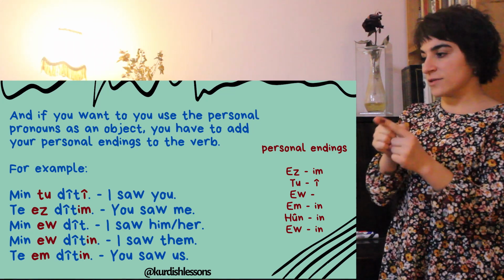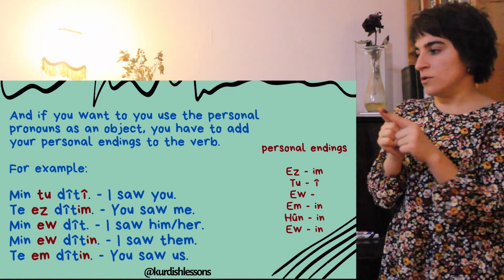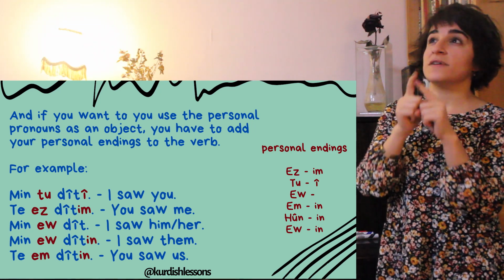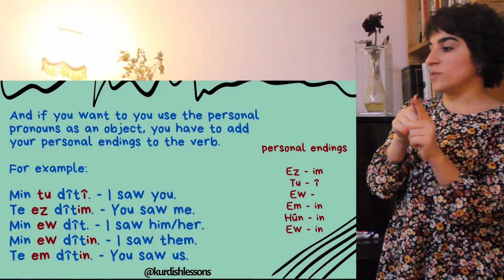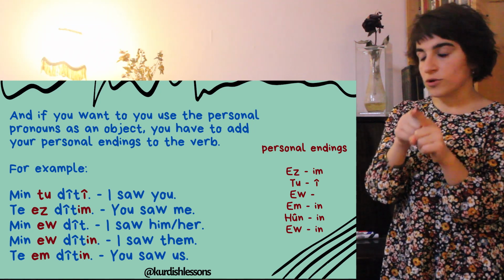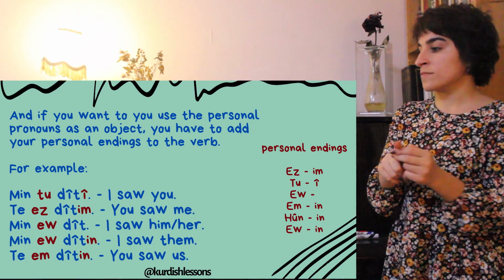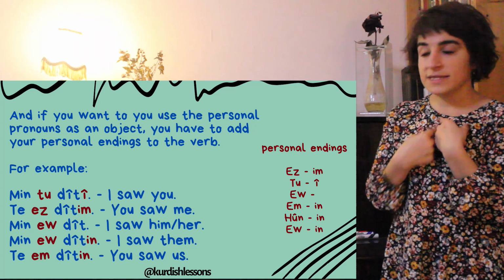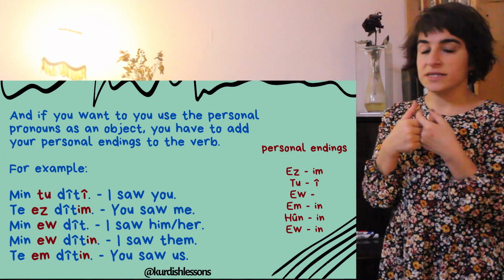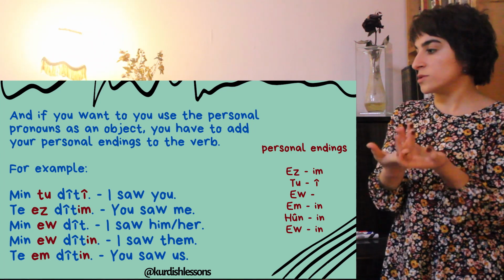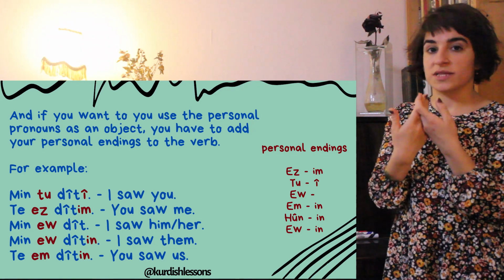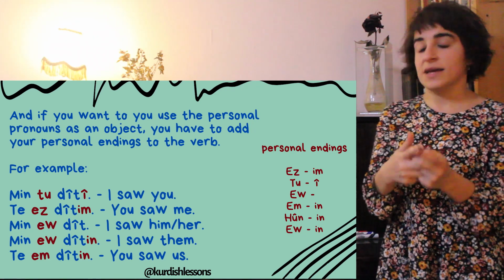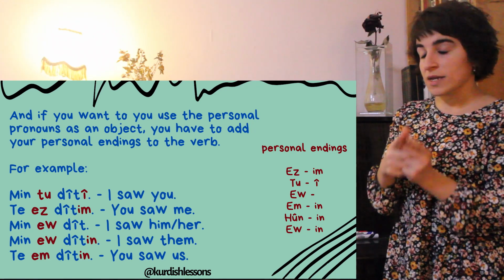For example, second one, "te as ditem." Okay, we said it is transitive and past, so it will be oblique pronouns. That's why it is "te as." Okay, it's absolute object, fine. Ditem, this is for first person personal endings. Okay, it is this one. "Te as ditem," you saw me.